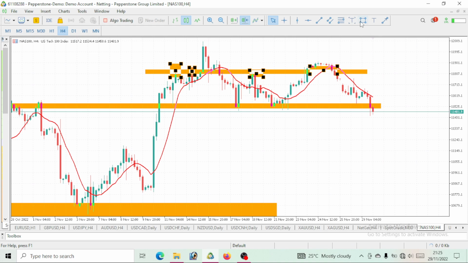Then price dropped to this level. We can take a look at it. Price reacted here and went up. Price came to this same level again, it reacted, and it went up.